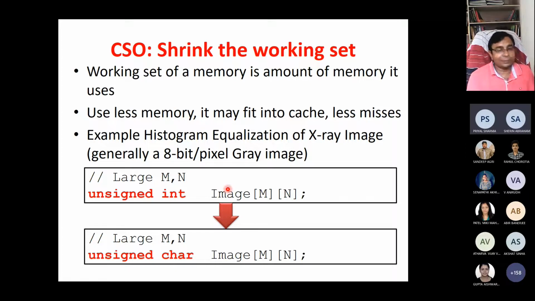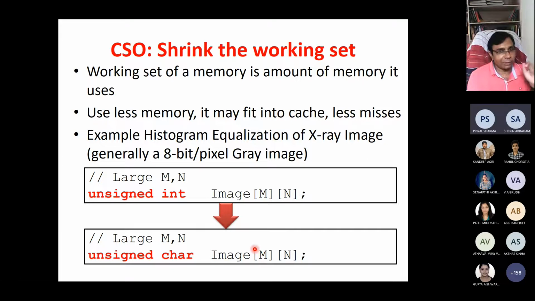Memory size will increase, and whenever you reduce memory size, it may fit into your cache. In general, cache line sizes are 64 bytes. In the earlier case, in one block, 64 bytes, you can put only 16 pixels, but in this case you can put 64 pixels in a cache block.